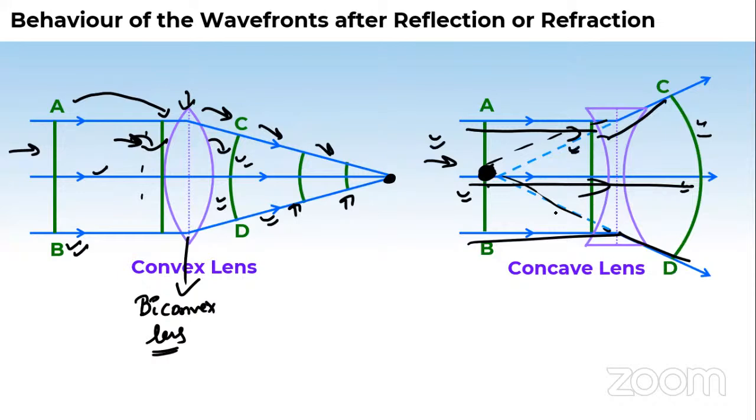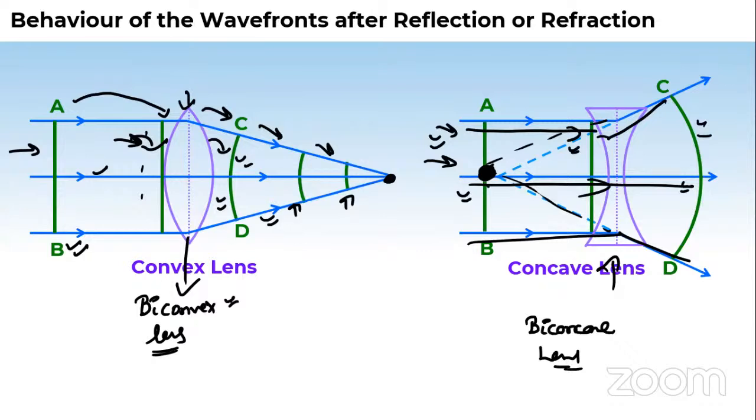When this wavefront passes through this biconcave lens, on the other side it will appear like this. Is it clear? Please reply in the chat box.